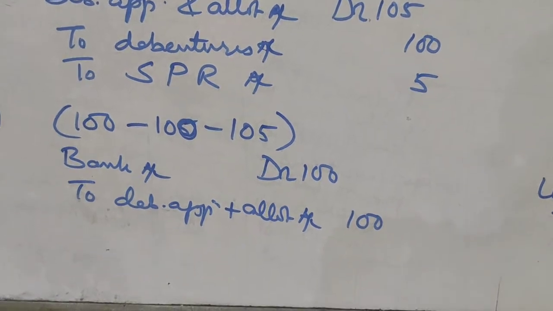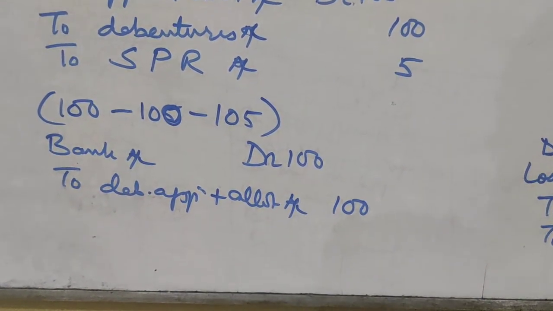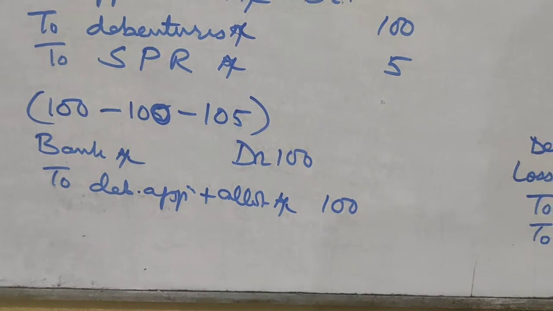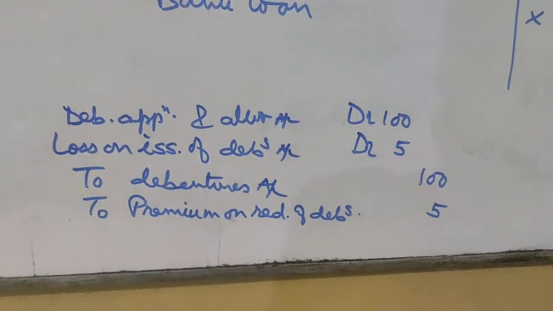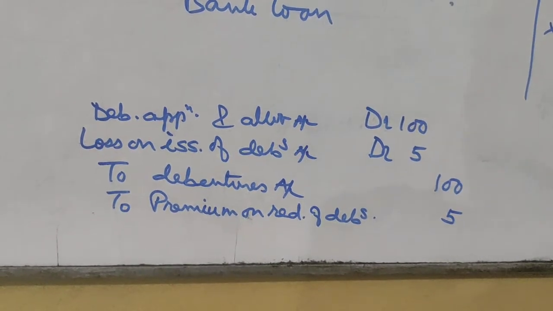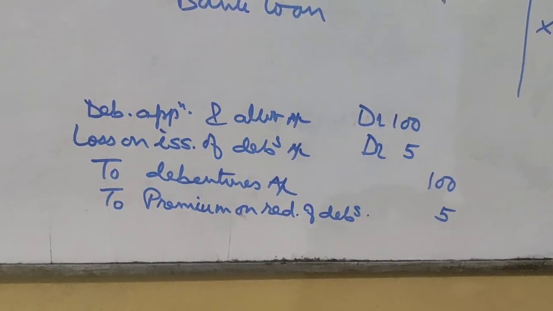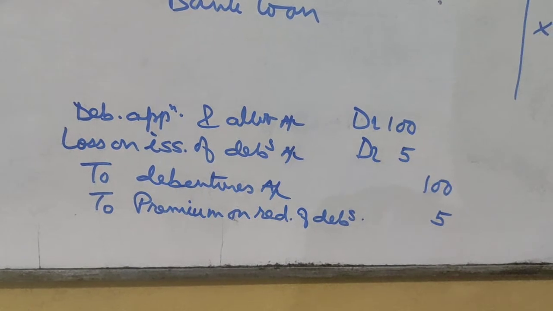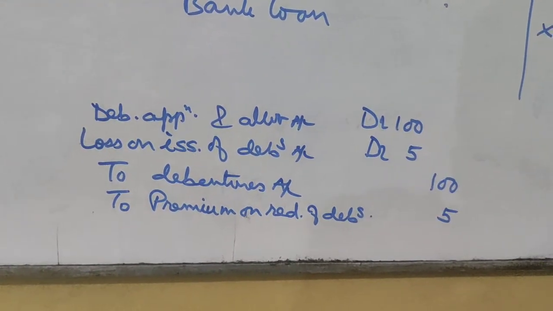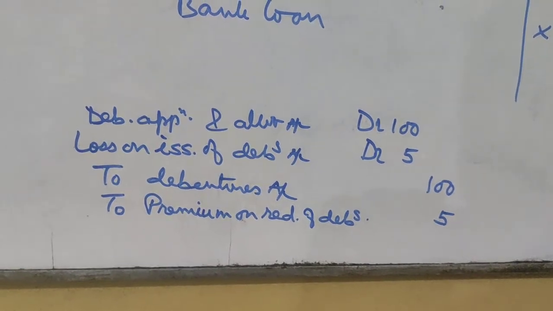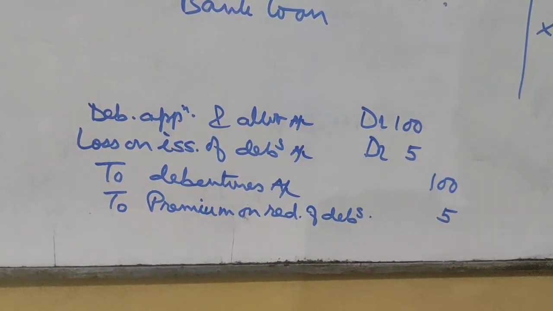So the first entry will be bank account debit 100 to debenture application and allotment account 100. And the second entry will be debenture application and allotment account debit 100, loss on issue of debentures account debit 5, to debentures account 100, and to premium on redemption of debentures.